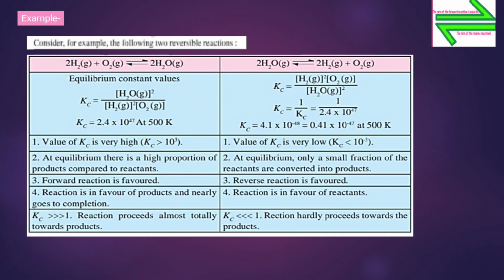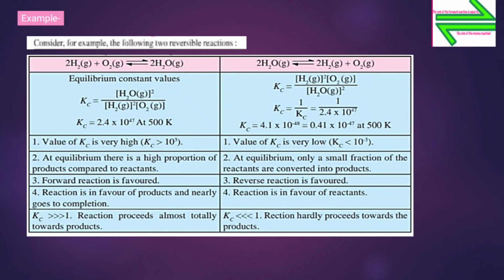Now here equilibrium constant, that is Kc, is equal to concentration of H2O gas raised to its stoichiometric coefficient 2 upon concentration of H2 gas raised to its stoichiometric coefficient 2 into concentration of O2 gas, its coefficient is 1.